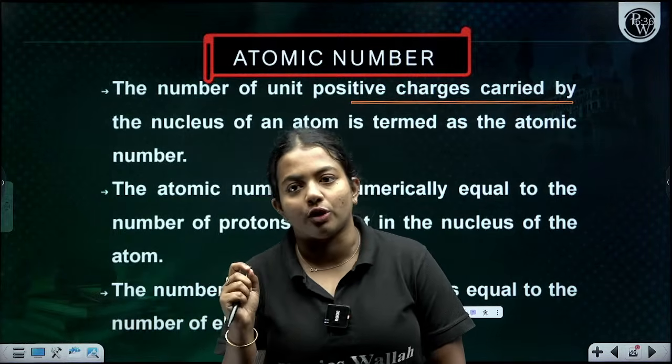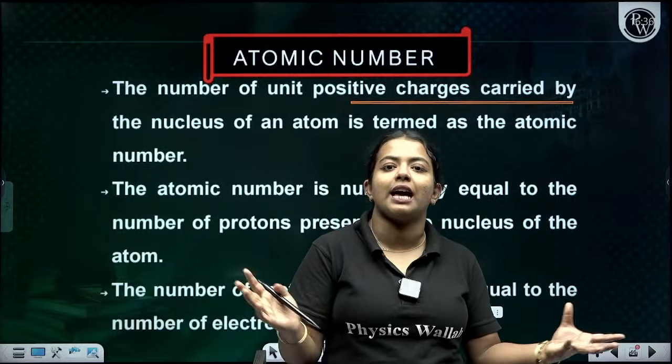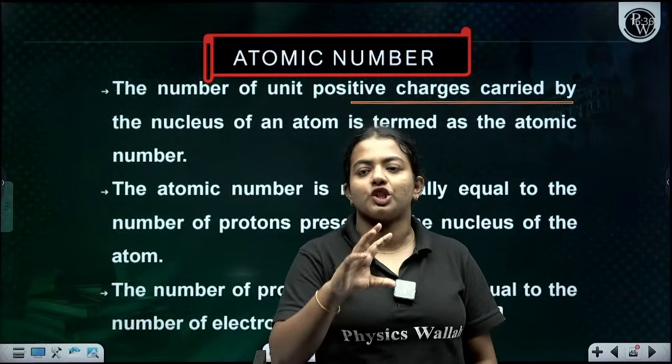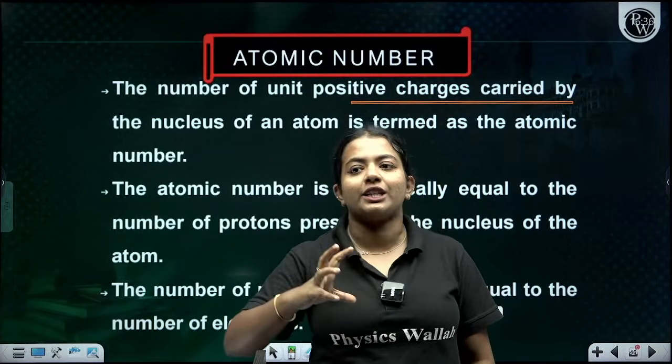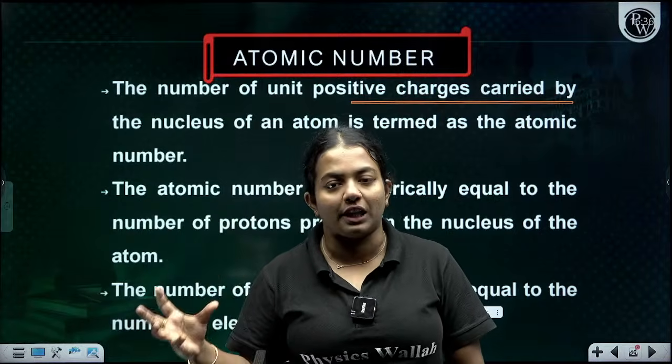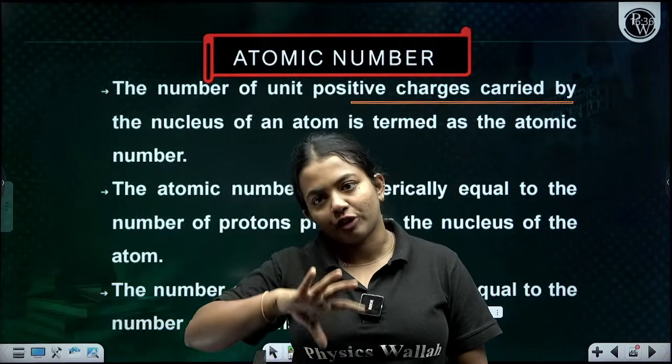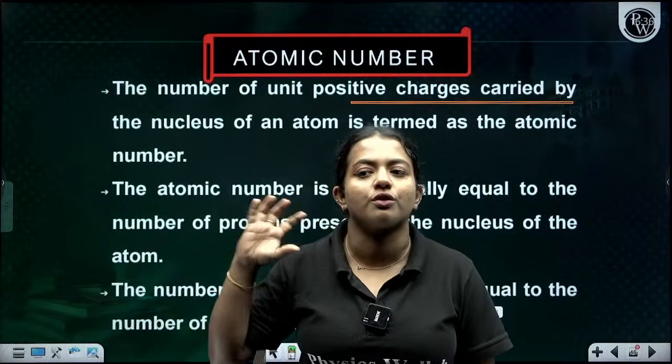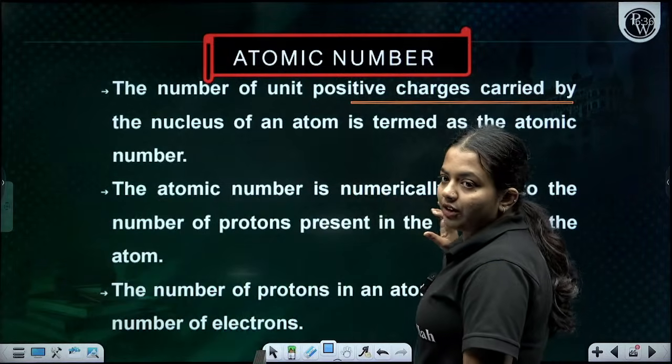So it is the number of protons, and you know that the atom is electrically neutral. When the atom is electrically neutral, I can say that the number of protons and the number of electrons are equal. Clear everyone? Clear?